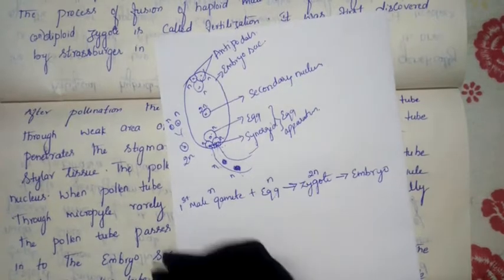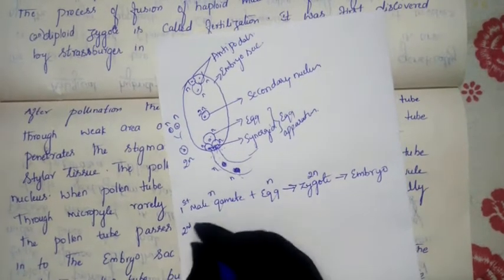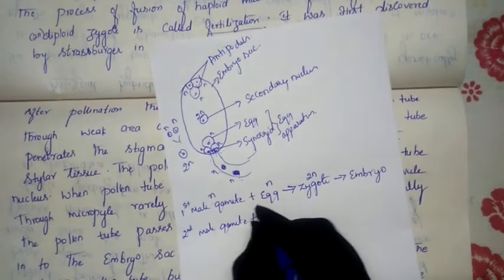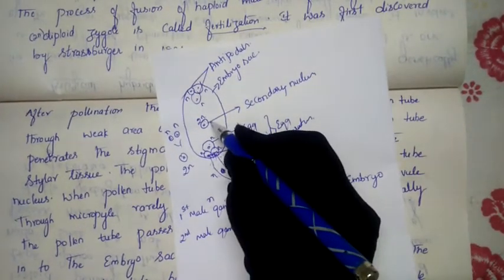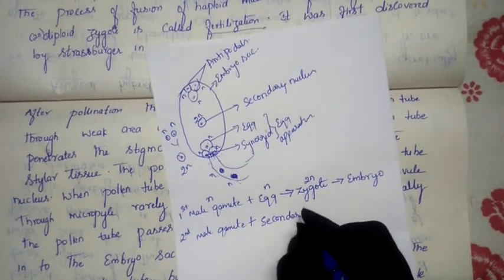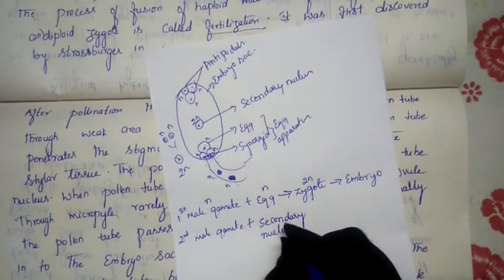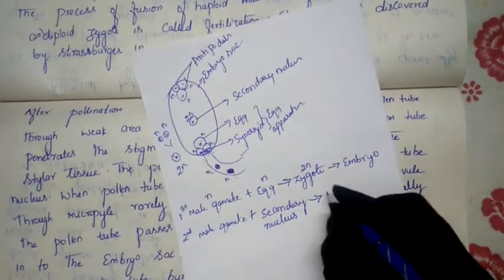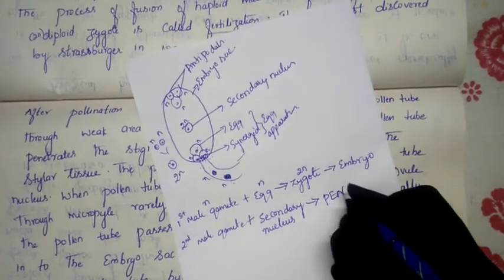Later, the second male gamete will fuse with the secondary nucleus. It will get fused and convert into PEN. What is the meaning of PEN?